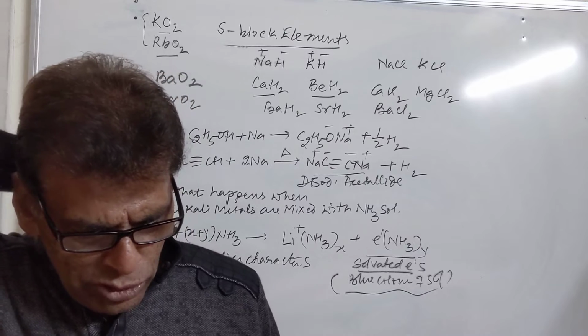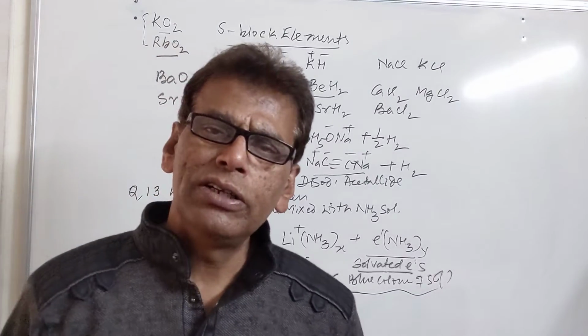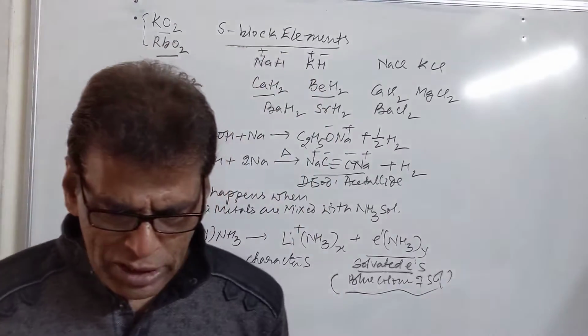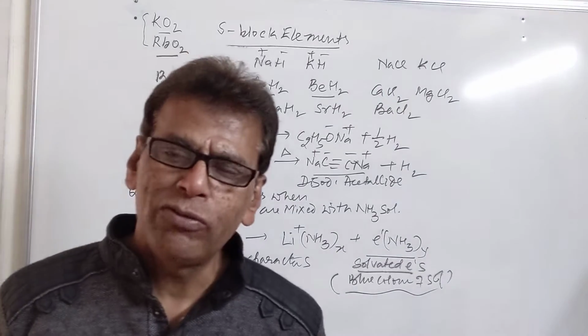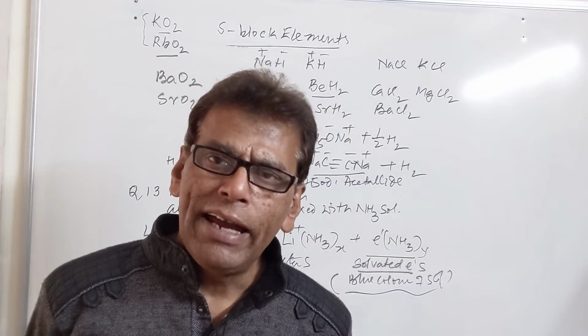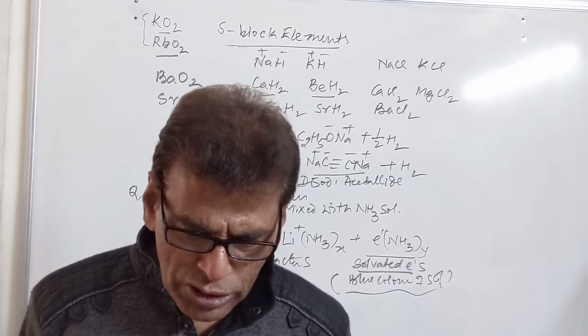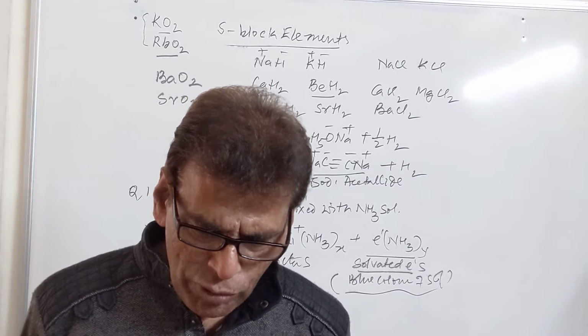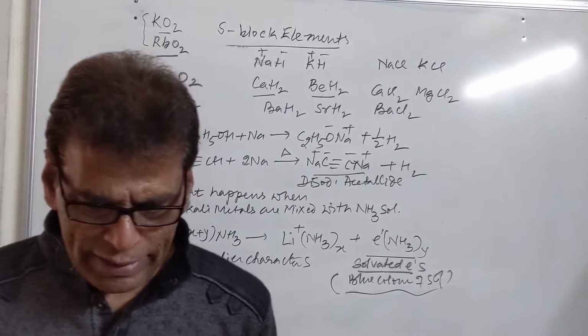Then what are the uses of sodium? Sodium is used in the sodium vapor discharge lamp. It is used in the preparation of tetraethyl lead, an anti-knocking compound which is used in the ignition of petrol fuel. It is also used in the nuclear reactor.